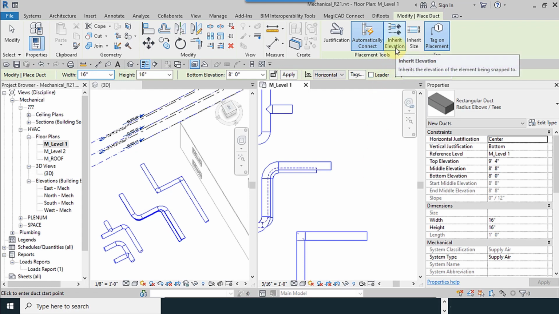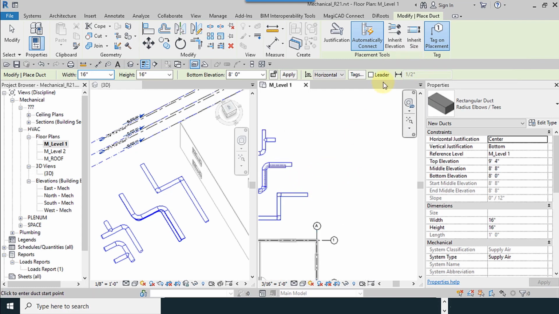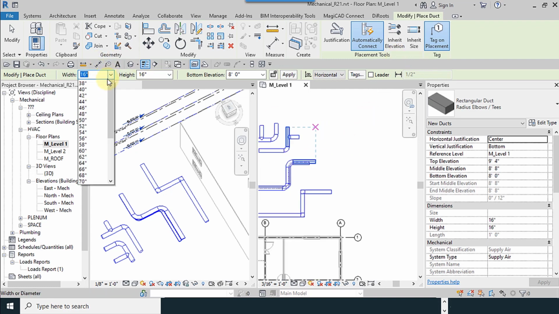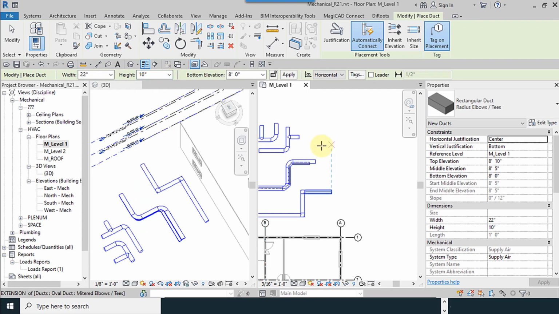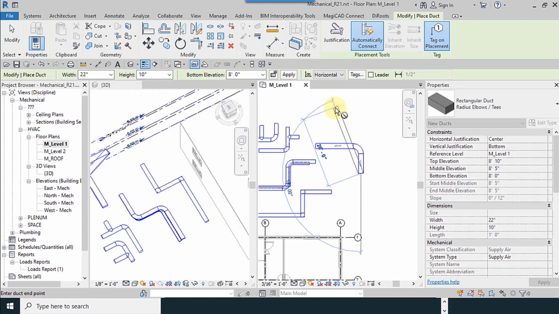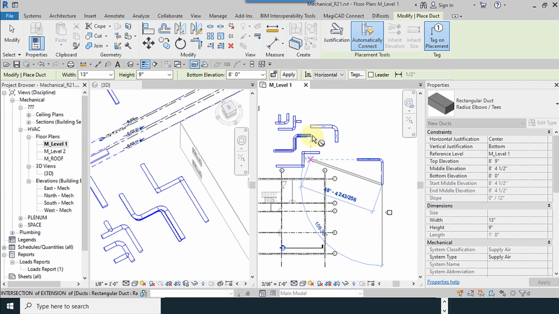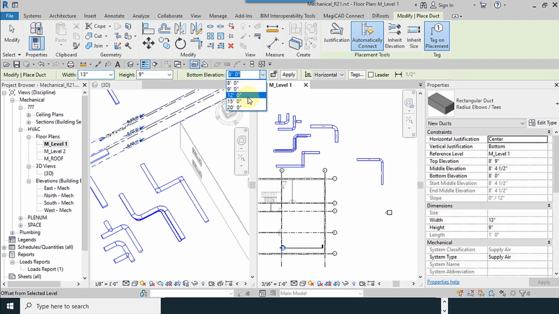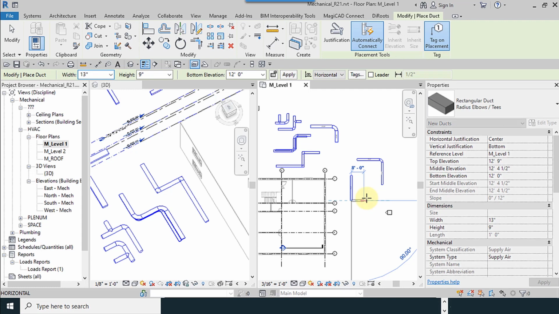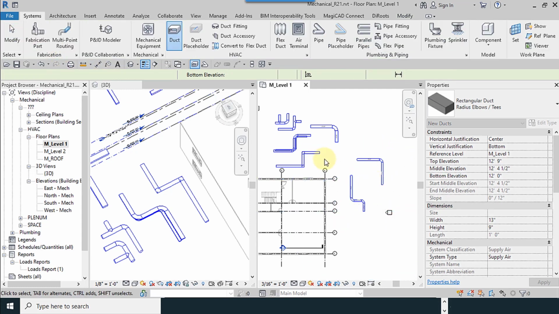Inherit elevation, what is this? And inherit size. How does it work? It will merge the sides. For example, 22 by 10 and I try to draw, and in a different place of our project there's a 13 by 9, okay, and I change the elevation, for example 12, and I try to draw a duct, and I deactivate this tool.